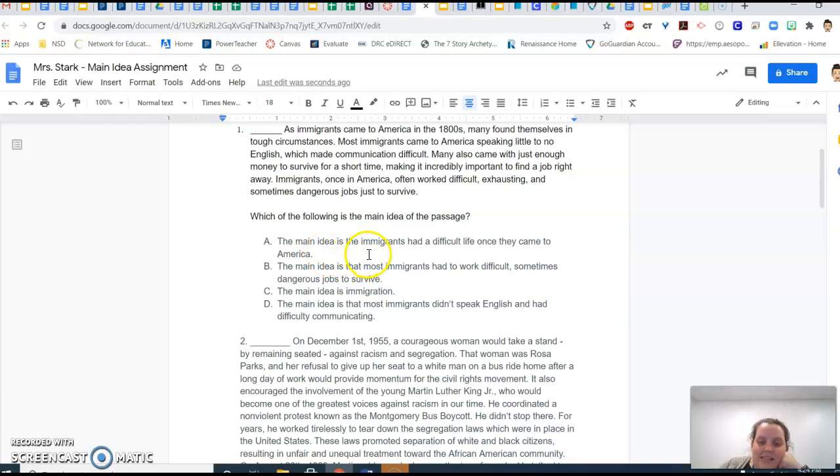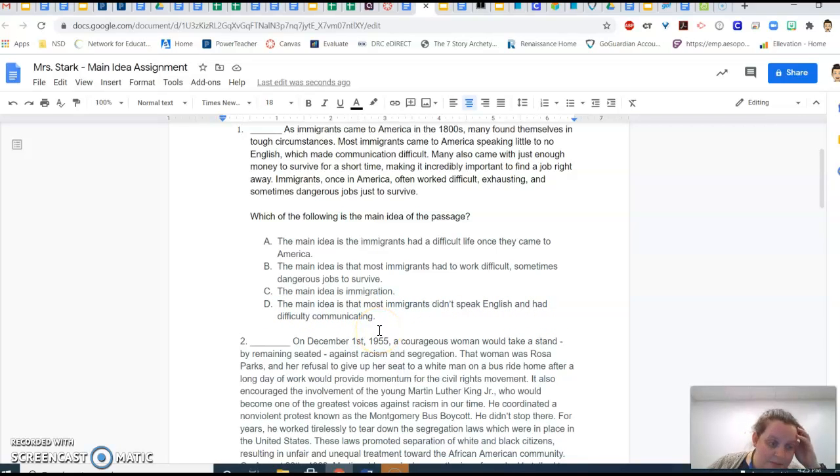A, the main idea is the immigrants had a difficult life once they came to America. B, the main idea is that most immigrants had to work difficult, sometimes dangerous jobs to survive. C, the main idea is immigration. D, the main idea is that most immigrants didn't speak English and had difficulty communicating.